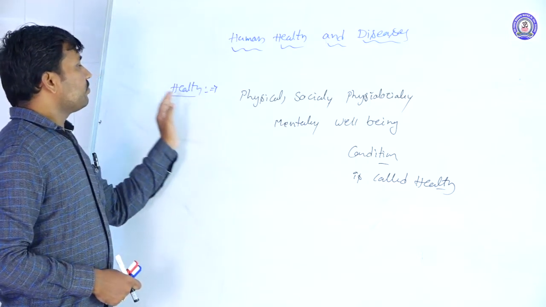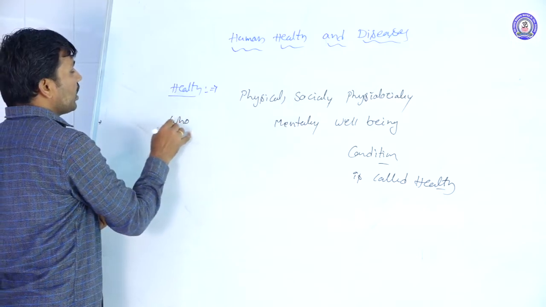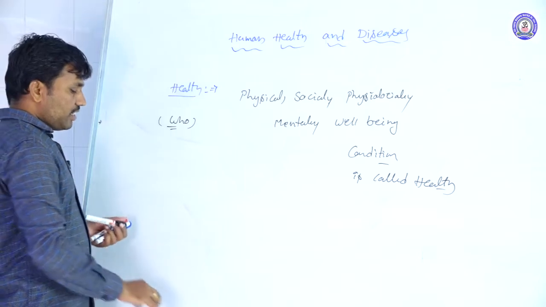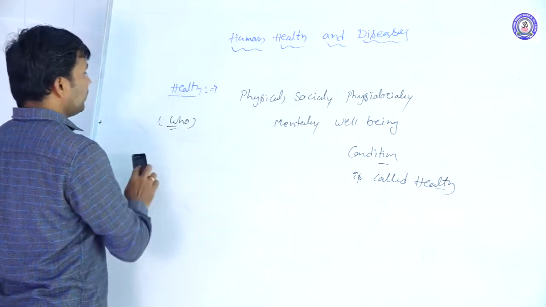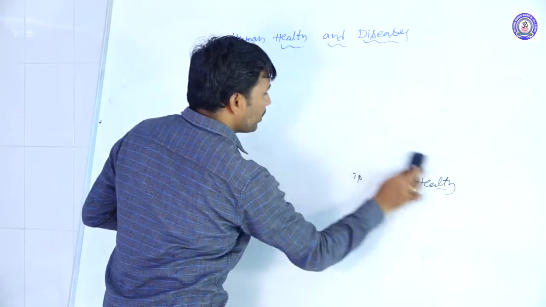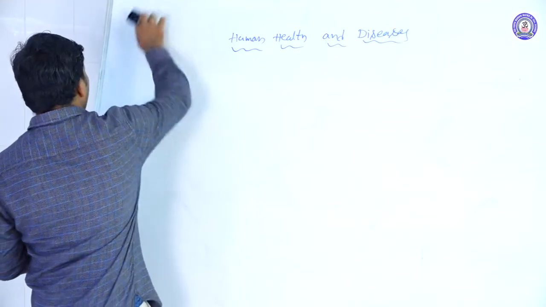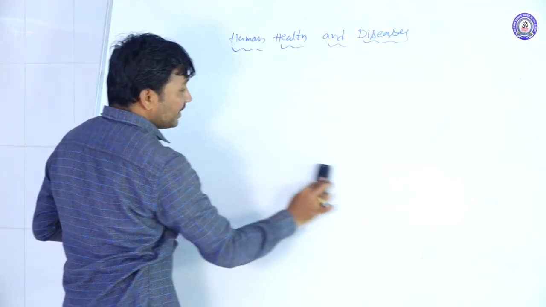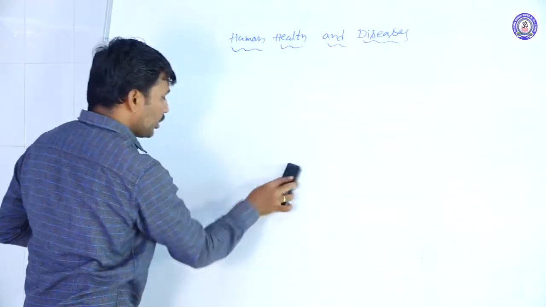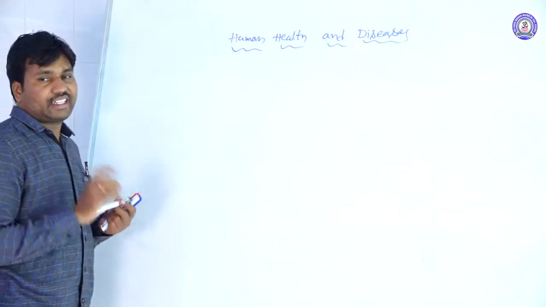So this is the definition of WHO that we are taking for health. Sometimes the health of humans is defective. These conditions are altered or changed in human life because of certain factors.